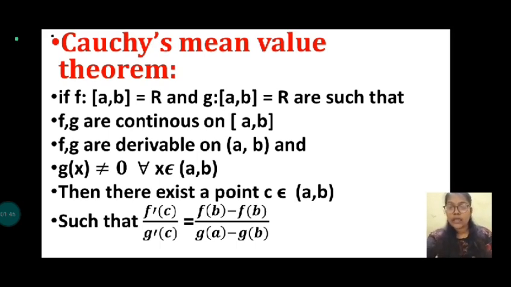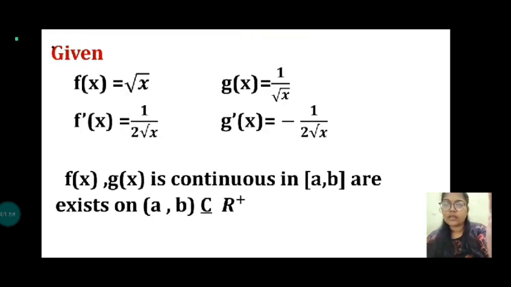The formula is f dash of c by g dash of c is equal to f of b minus f of a by g of b minus g of a.